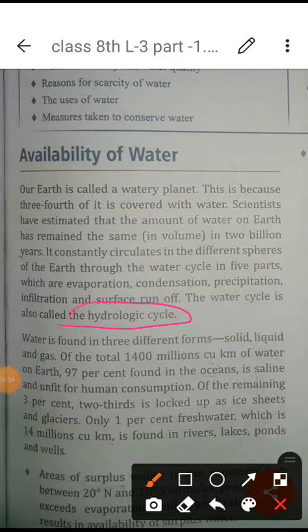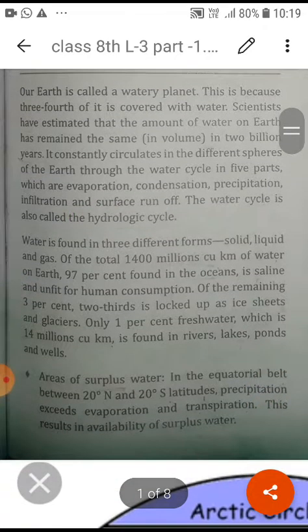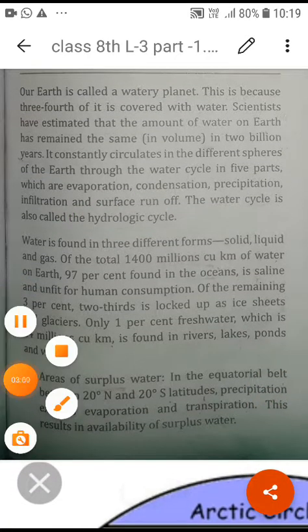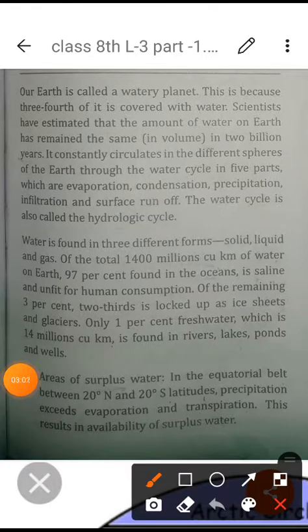It means through these 5 processes the water is circulating on the earth surface, and in different forms we are getting the water. Now the second paragraph: water is found in all 3 forms, solid, liquid and gas.